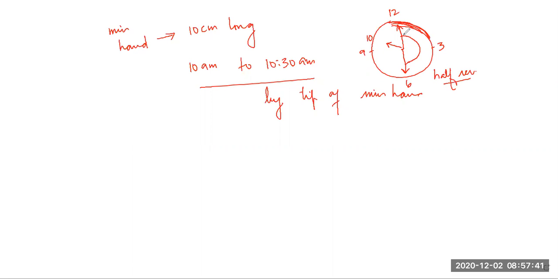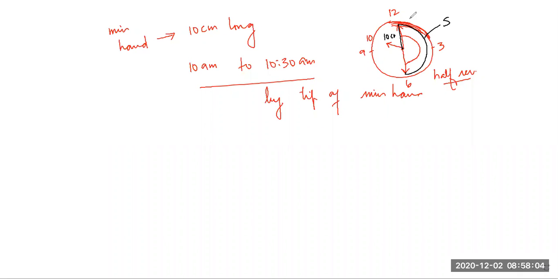Now, how much is the distance covered? I'm talking about this distance. I mean, this is the tip of minute hand. The length is how much? 10 centimeters. So this distance covered by the tip is the distance. And what will be displacement? That is simple.